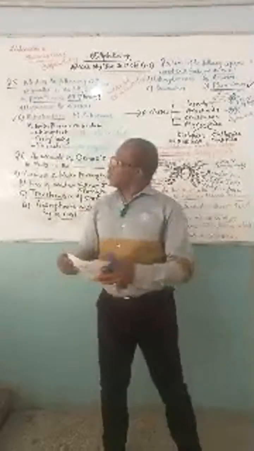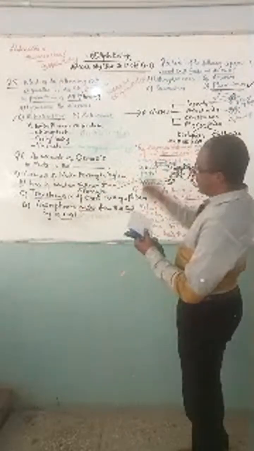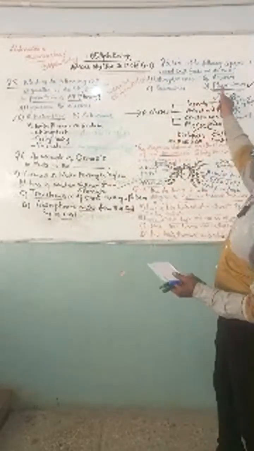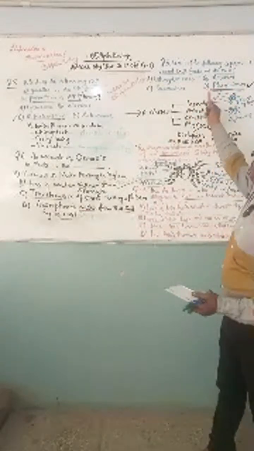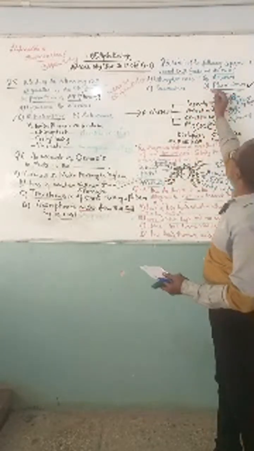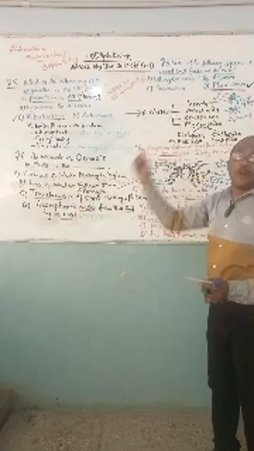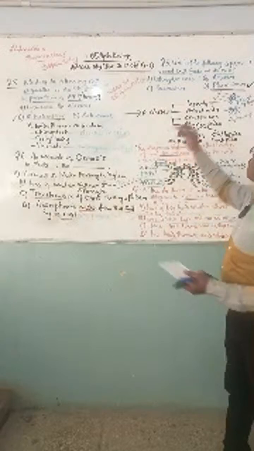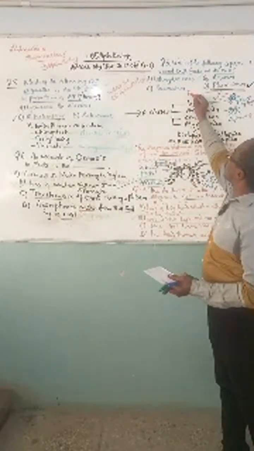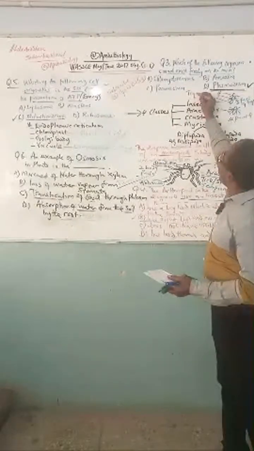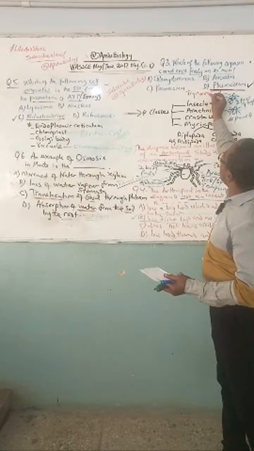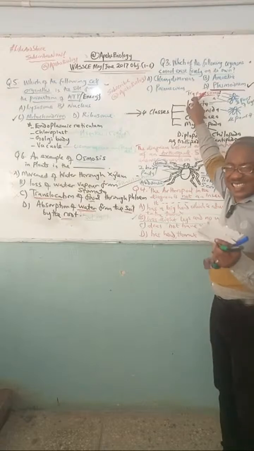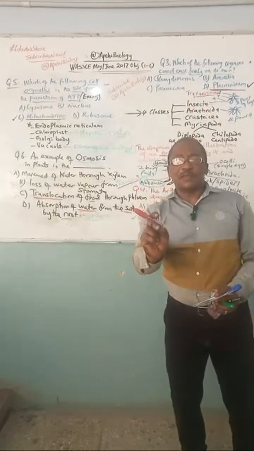Then we also wrote question number 3. You can see that now. Let's go to that. Which of the following organisms cannot exist freely on its own? The answer, of course, is what? Plasmodium. Why? Because it is a parasite. I also gave you other examples of parasites, like Trypanosoma. Trypanosoma causes sleeping sickness, and is transmitted by the vector, the insect called tsetse fly.